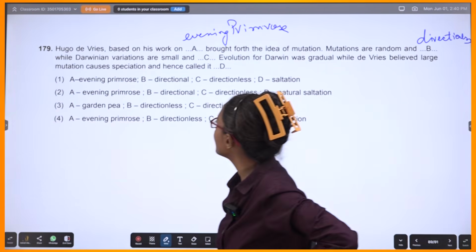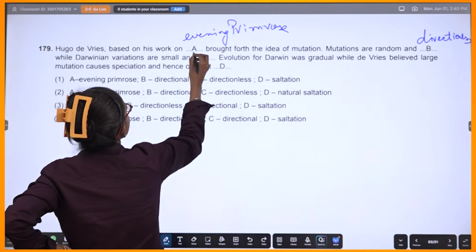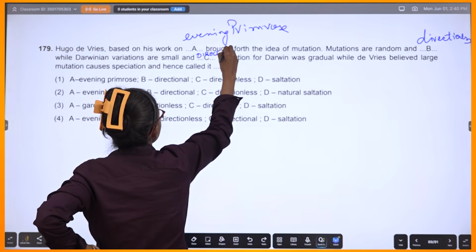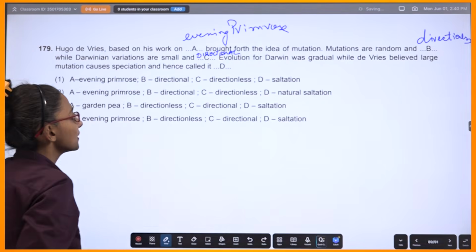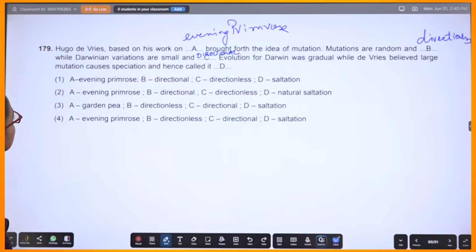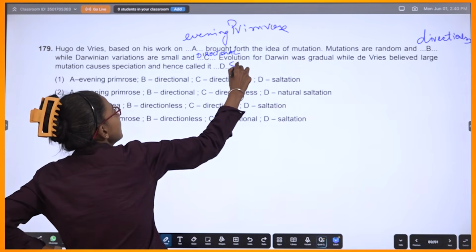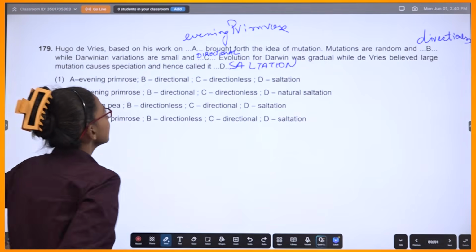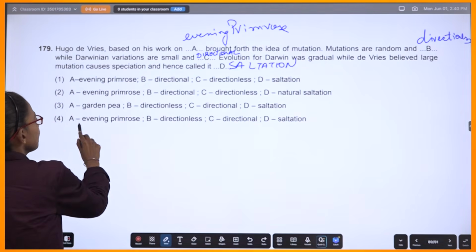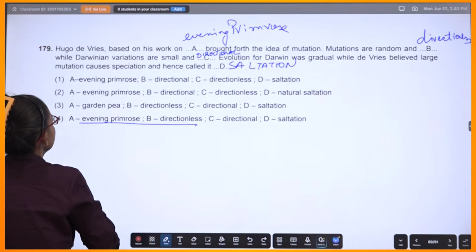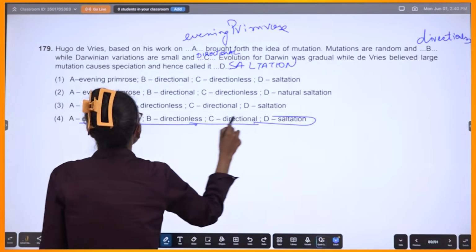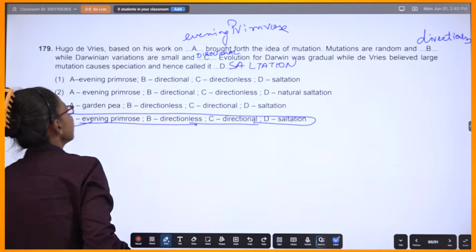While Darwinian variations are small and directional. They are directional. Okay, large speciation, and hence he called it saltation. Correct? So, evening primrose, directionless, directional, and then saltation. Correct? Fine.